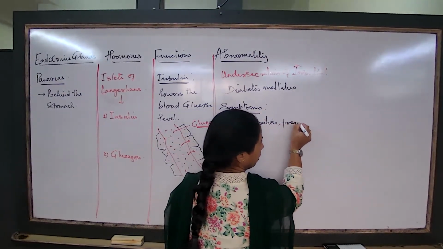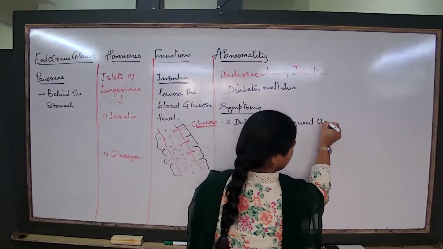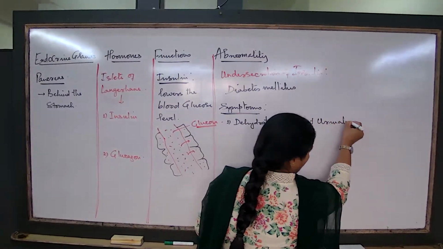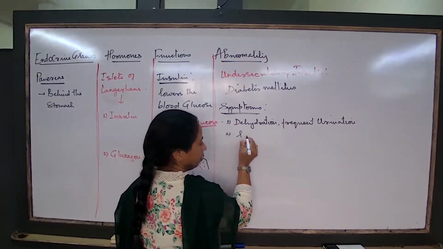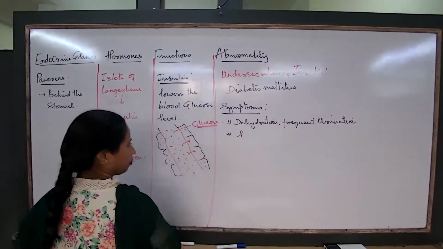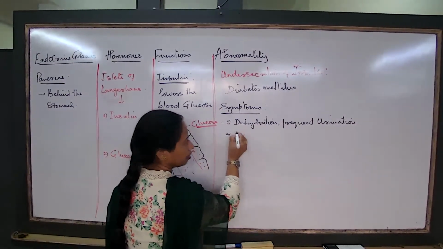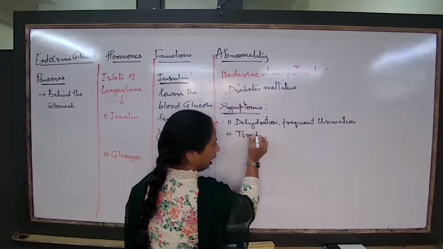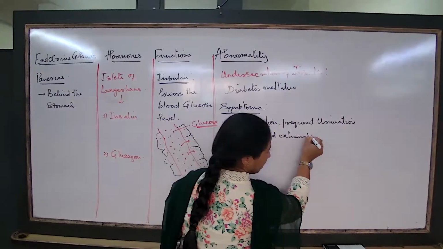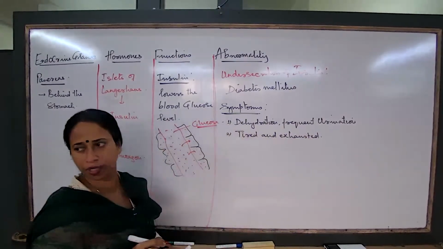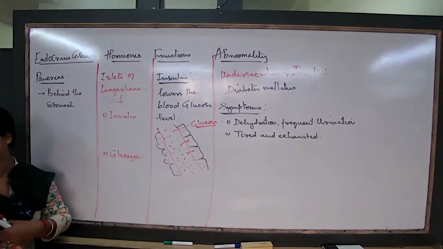Because there will be frequent urination. And the person is always tired and exhausted because the body is not releasing energy, because the body cells are not absorbing glucose from the blood.